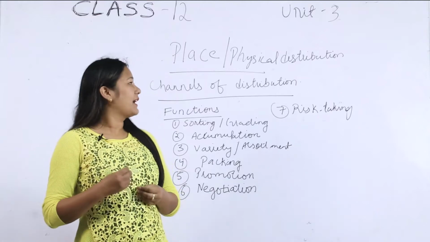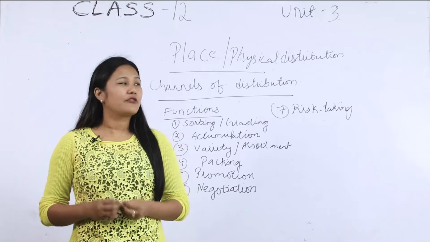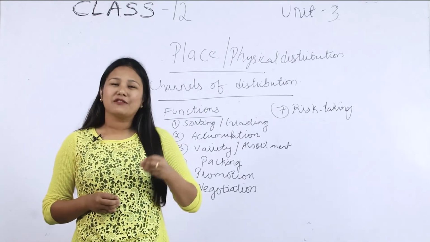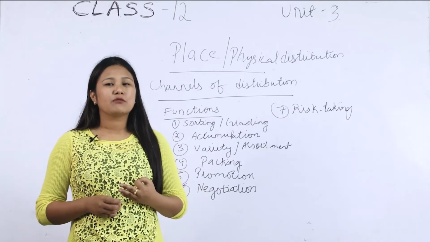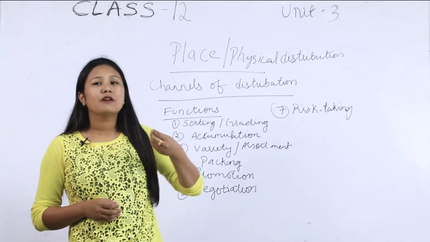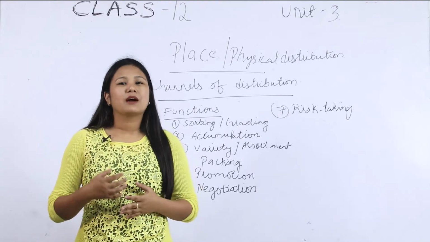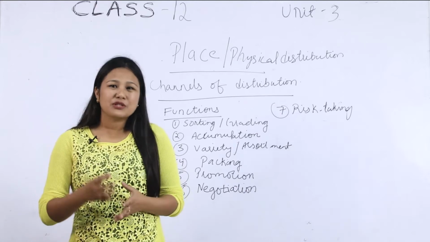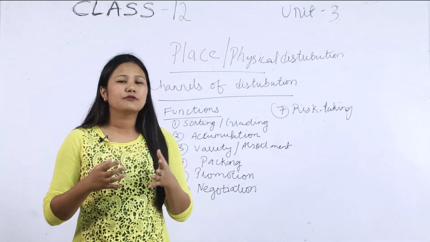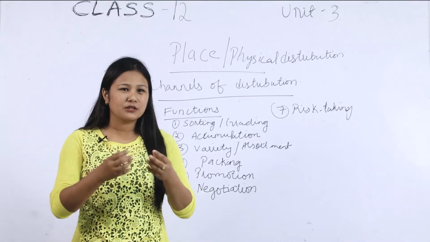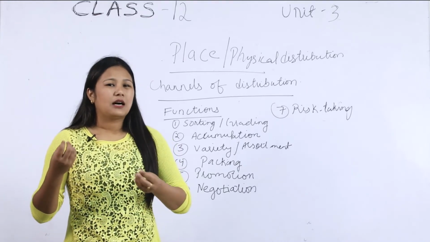So we will move ahead to the next P of the marketing mix, that is place or physical distribution. We have learned about product and price in the previous classes. So we are at the third P of the marketing mix, that is place or physical distribution. By place or physical distribution in the marketing mix, we mean the movement of products from the manufacturer or the production unit to the ultimate consumer.